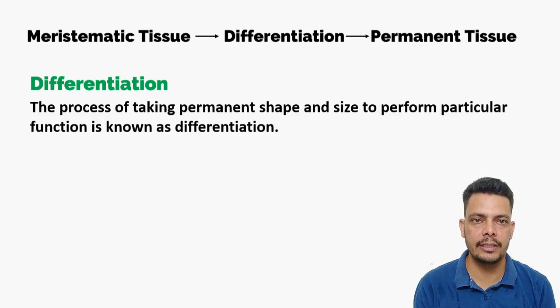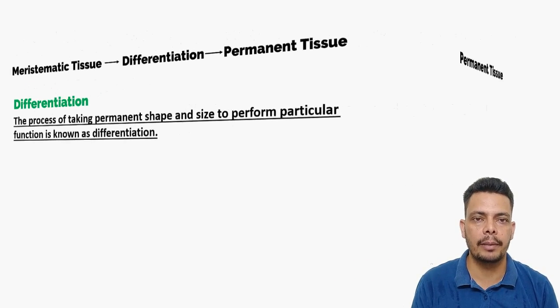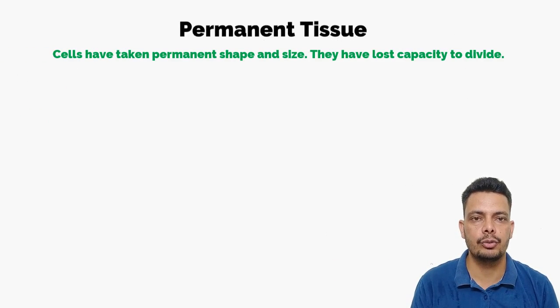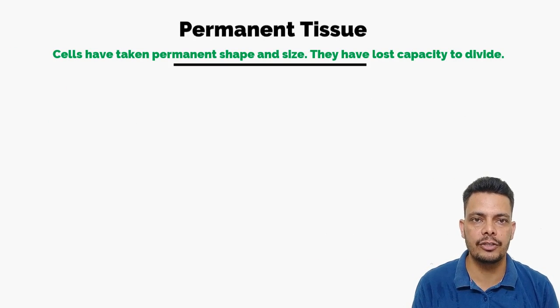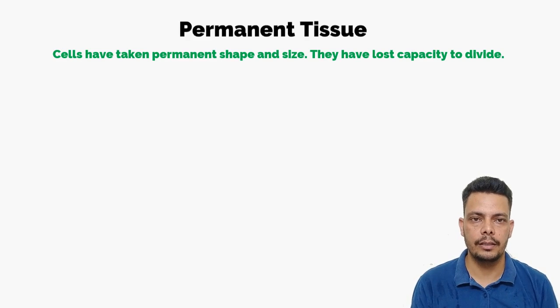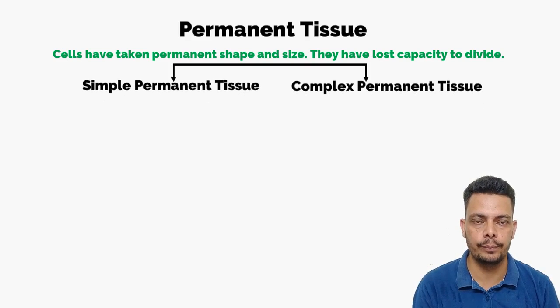So cells are differentiated. Now they have lost the capability to divide. Now they are not dividing. They have now become the permanent tissue. Permanent tissue means the cells are not dividing. They have taken the permanent shape and size, and they are performing particular functions. Again, the permanent tissue is further divided into simple permanent tissue and complex permanent tissue.